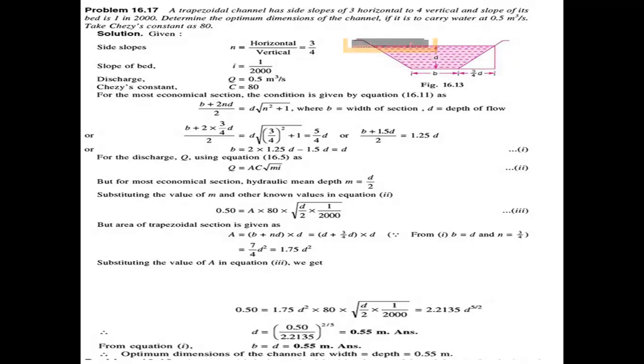These are the problems on the most economical sections of the rectangular channel and the most economical sections of the trapezoidal channel.